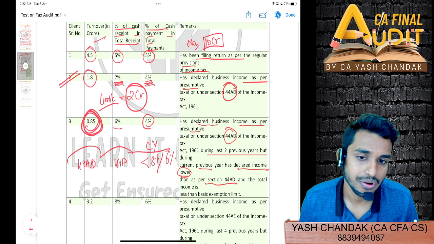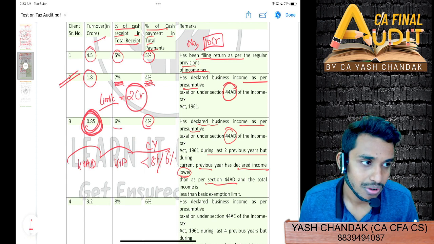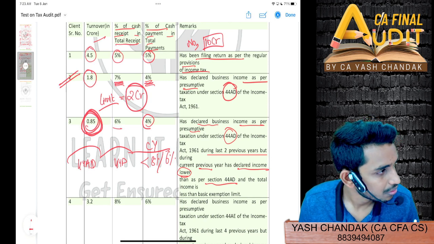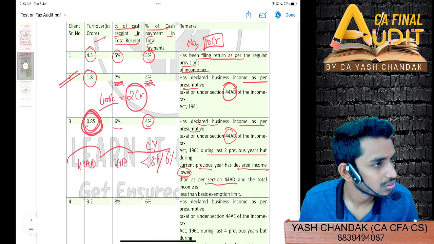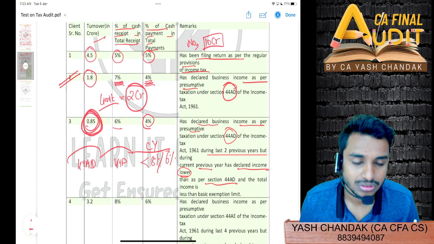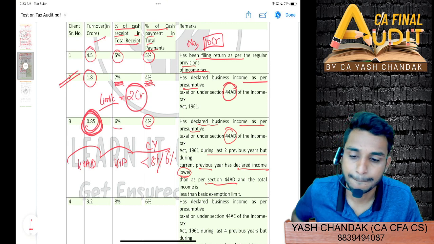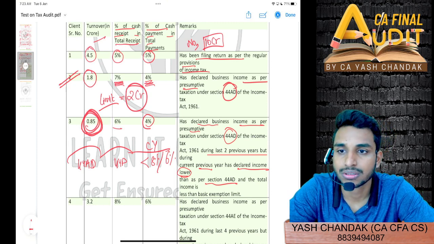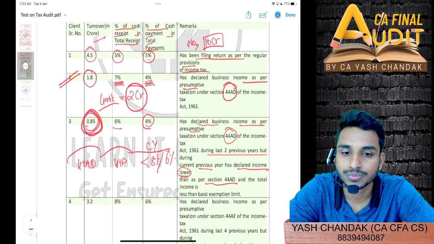So definitely audit is applicable since they can't be converted. Required because he declared the income less than the percentage of 6 or 8%. That is on a presumptive basis.